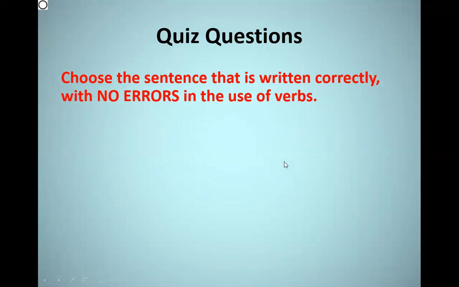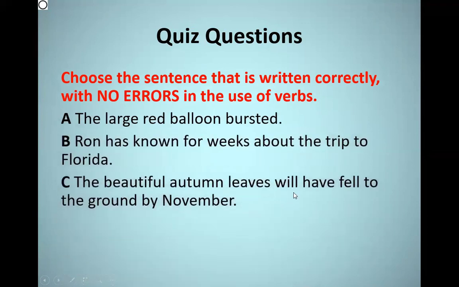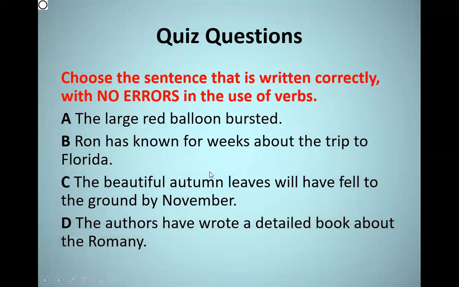So this question needs a lot of focus from you when you try to answer it. We have 4 sentences, as you can see. We're going to analyze each sentence in order to see if it is written correctly or not according to the use of the verbs. So if you look at sentence A, the large red balloon burst.